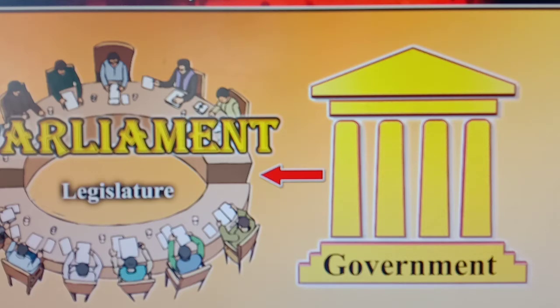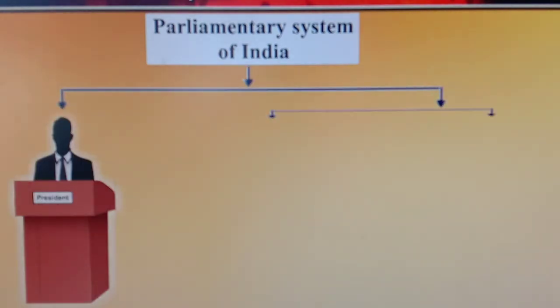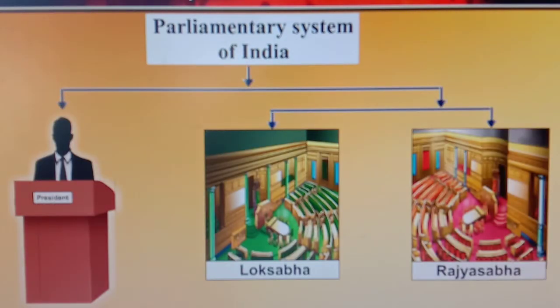The Indian Parliament is composed of President, Lok Sabha and Rajya Sabha. It means Indian Parliament includes these three parts or organs: President, Lok Sabha and Rajya Sabha.